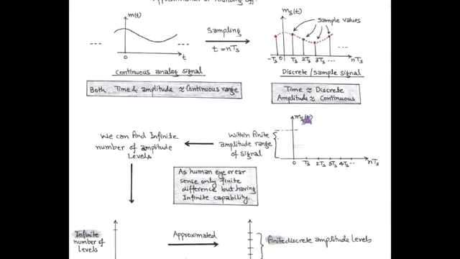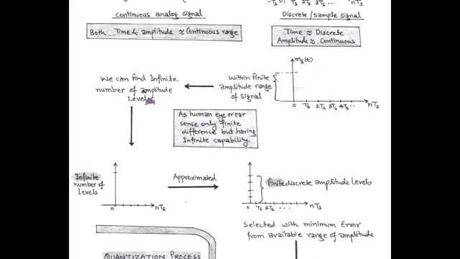Now, after sampling process, we move to the quantization process. As we know that in discrete signal, time axis is discretized, but amplitude axis is continuous. And within finite amplitude range of a signal, we can find infinite number of amplitude levels. This is because our human ear or eye senses only finite differences, but it has an infinite capability.